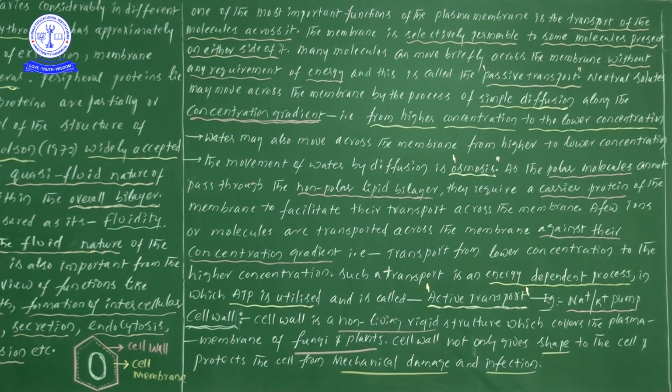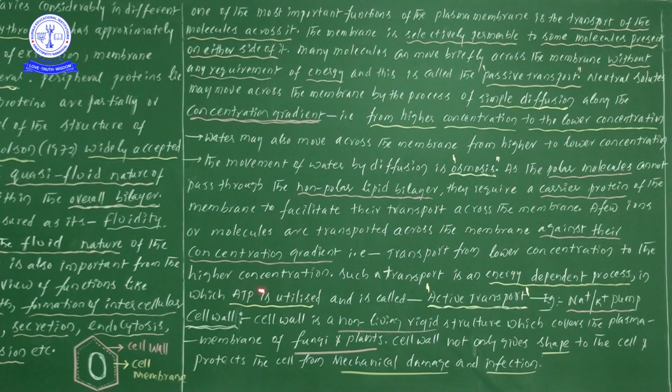Against the concentration gradient means, as we have seen before, the transport of ions from the lower concentration to the higher concentration. Easy, no? Along with the concentration gradient, or with the concentration gradient, means high to low. Against the concentration gradient means low to high.